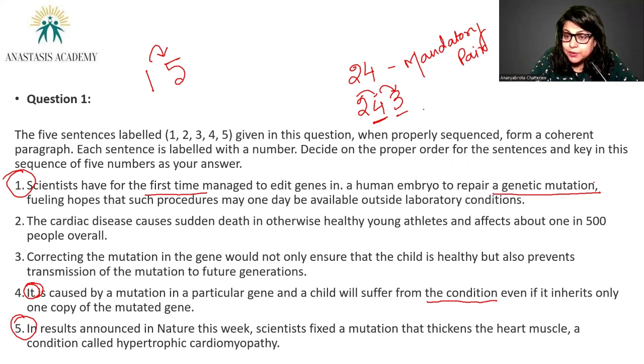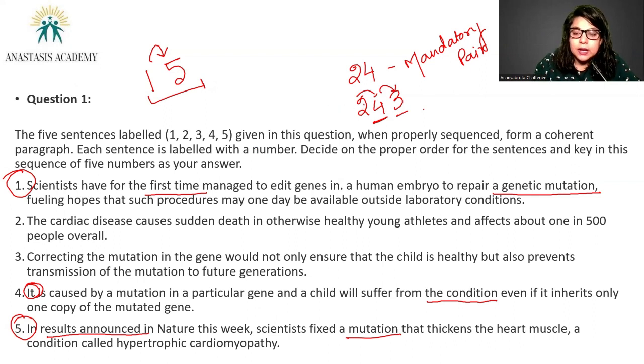So we are clearly going to look at this sentence, and we see that the scientists are hoping to include this procedure to treat people elsewhere outside the laboratory conditions. And once they have done this experiment, the results would follow, right? The results. In results announced in Nature this week, scientists fixed a mutation. Must be chronologically something that comes after 1. So 1 and 5 is a mandatory pair. Clearly, 1 would open the passage.